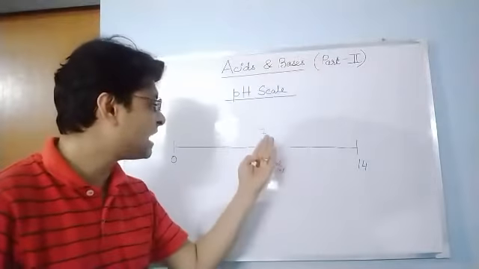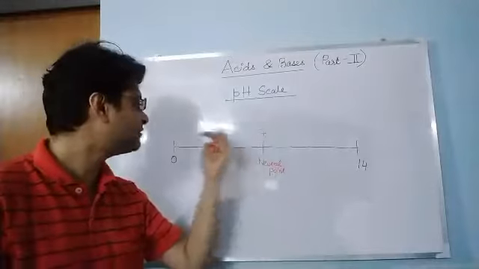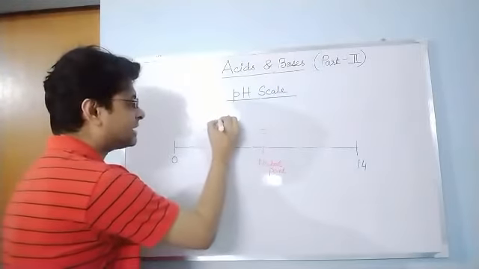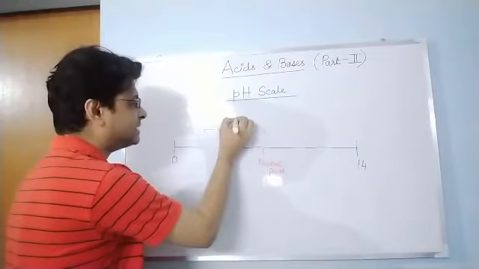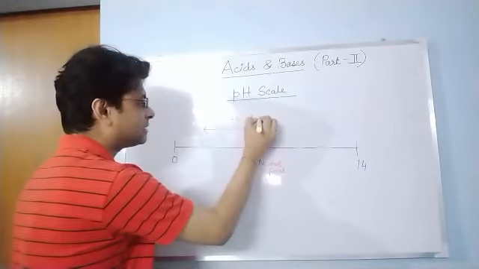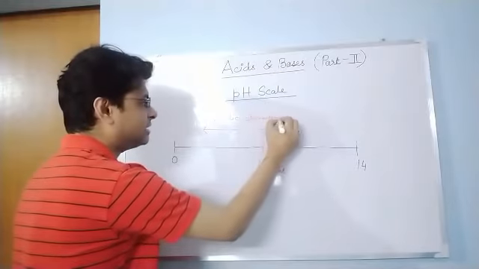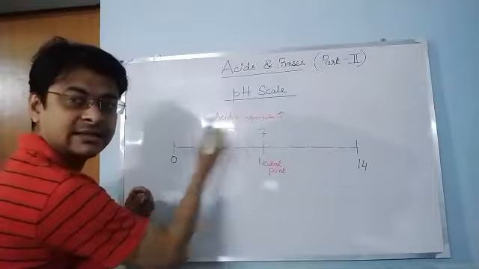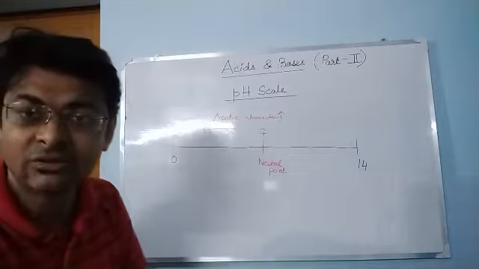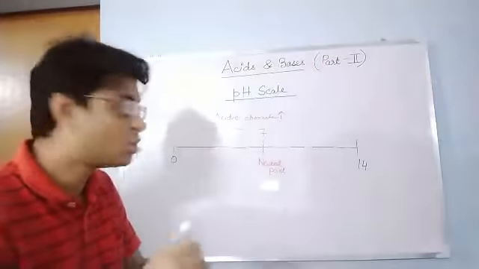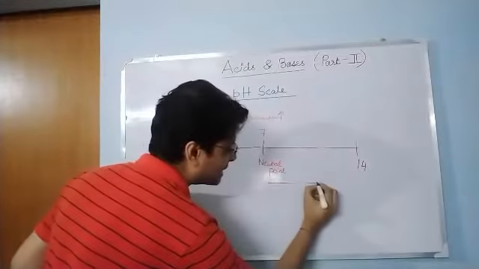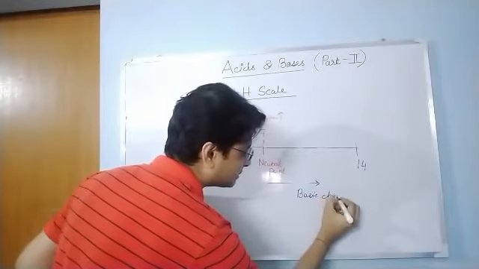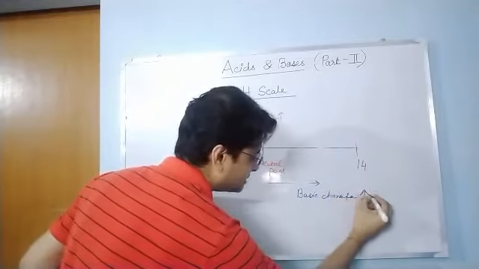As we go down from 7 to 1, on this side, the acidic character increases. And when we go from 7 to 14, on this side, the basic character increases.